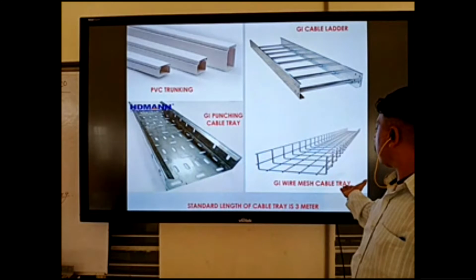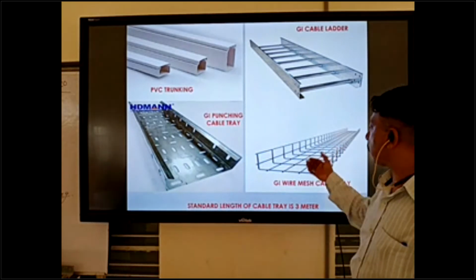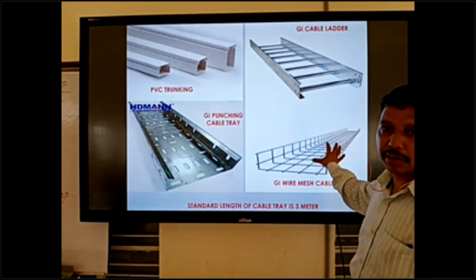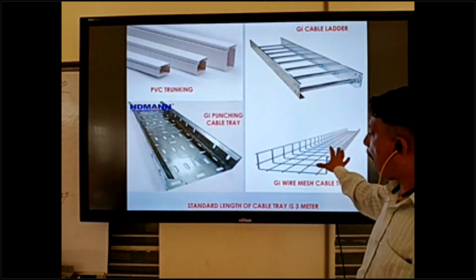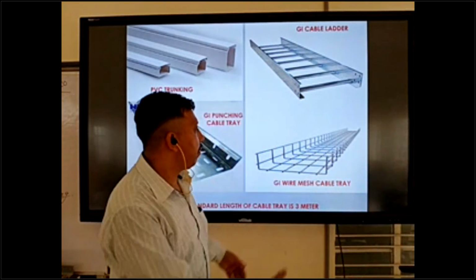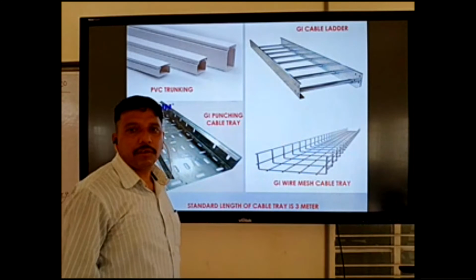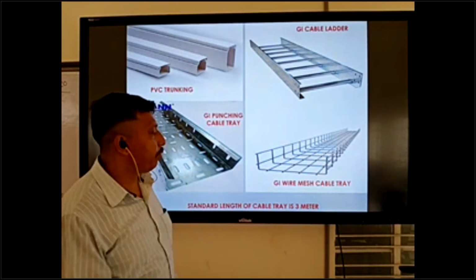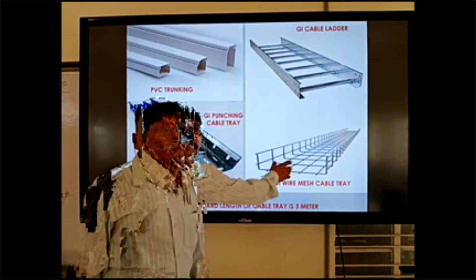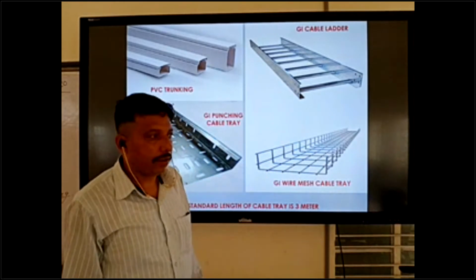GI wire mesh, also called basket cable tray, is used for control cable and data cable.